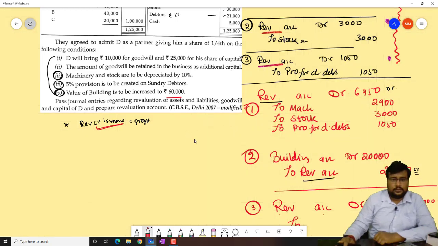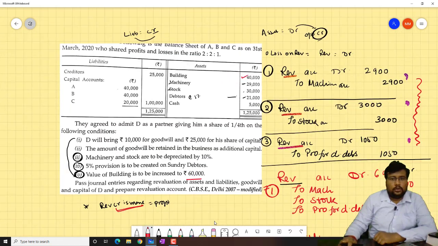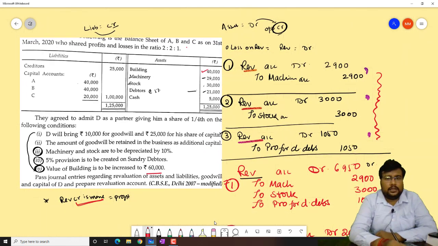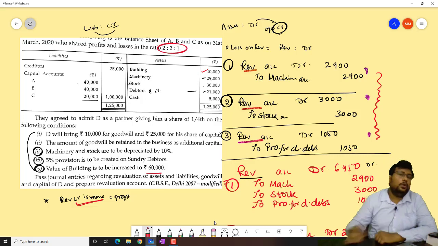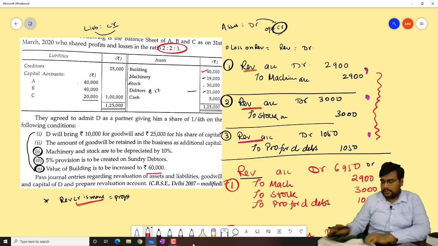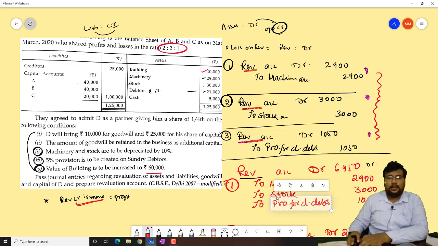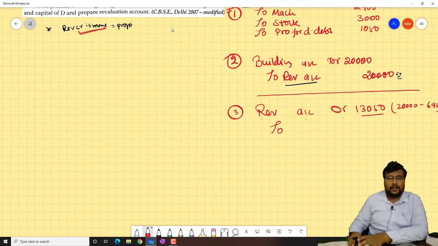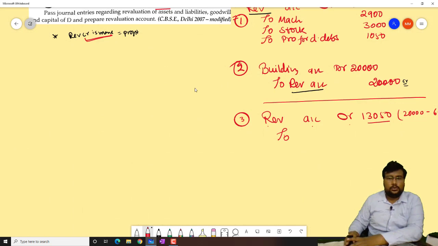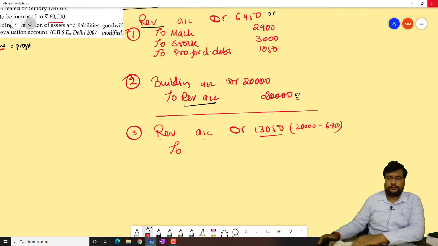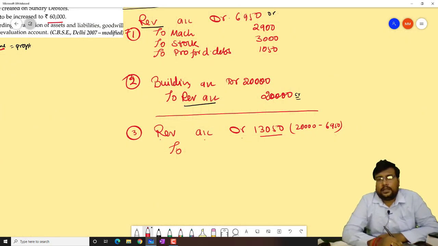Who are the old partners? A, B, C in the ratio 2:1. So this whole profit will be divided between A, B, C in the ratio 2:1. Divide that 13,050 in the ratio 2:1.